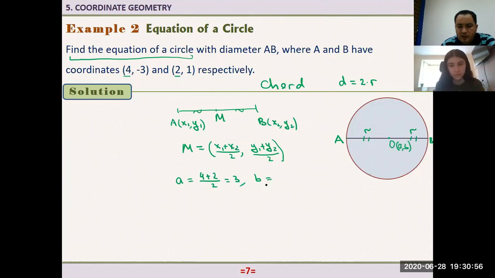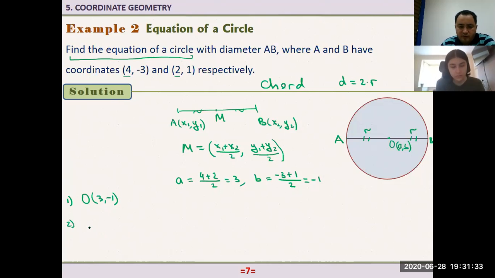And how about B? Y sub 1 plus y sub 2 over 2. So y sub 1 is -3 plus y sub 2 is 1 over 2, which is equal to, what is it? -3 plus 1, -2. -2 over 2, that's equal to -1. So the first thing, I got the first information. Now in my hand, I had the first information. The center of the given circle is, what is it? 3, -1. Right?